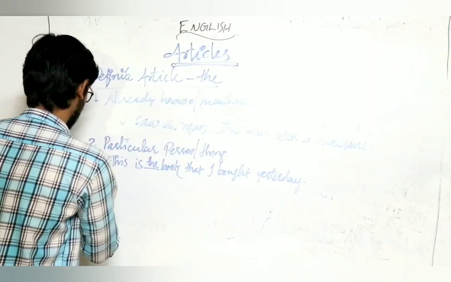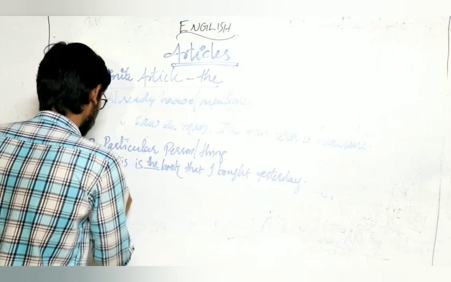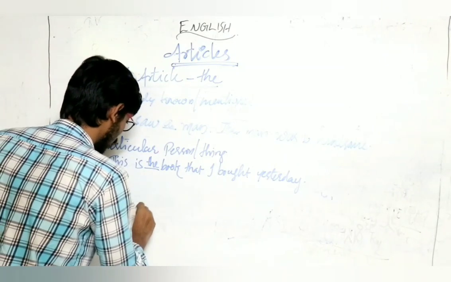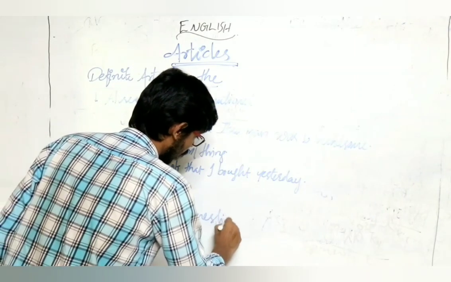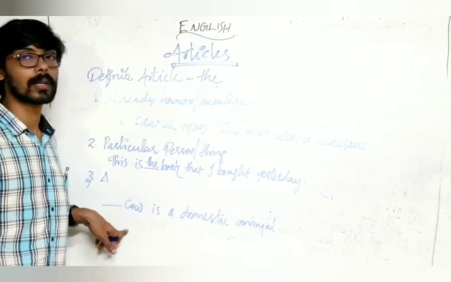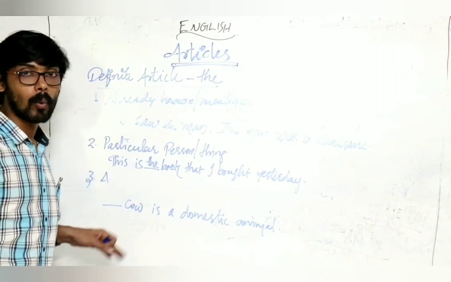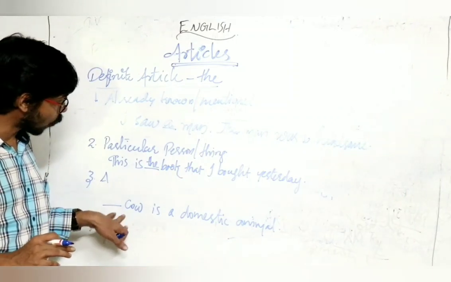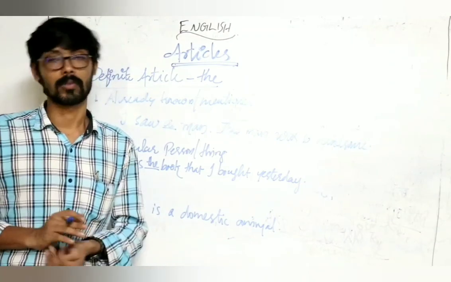Now the third point. Dash cow is a domestic animal. Here a singular noun, cow, comes, right? A cow, no, it's wrong, because this singular noun cow represents the whole class, or that whole family of cows.